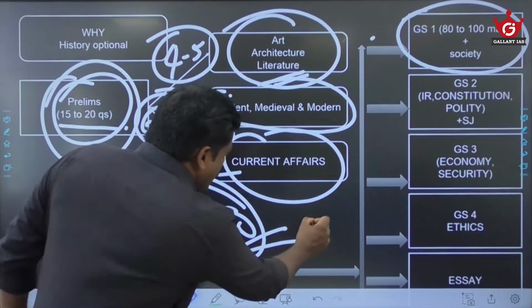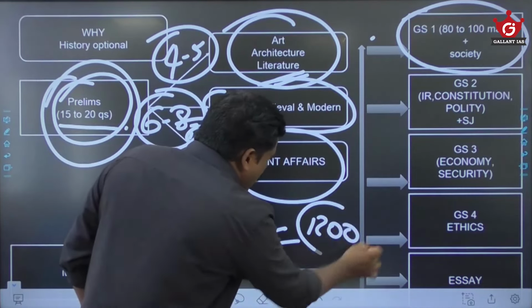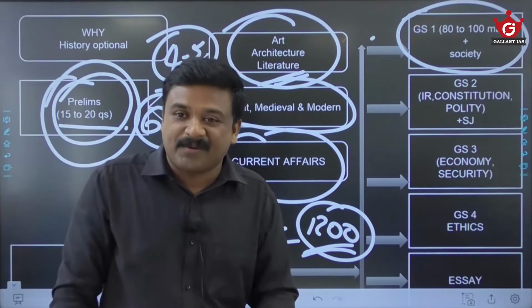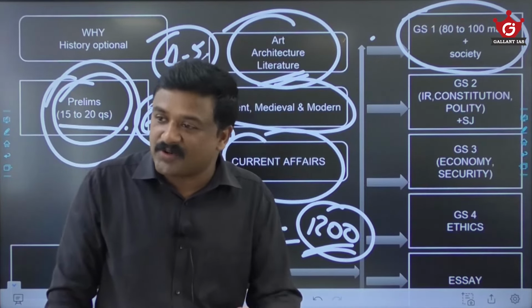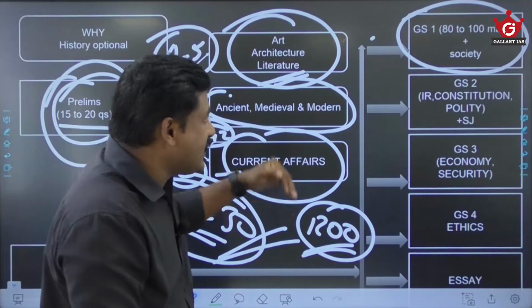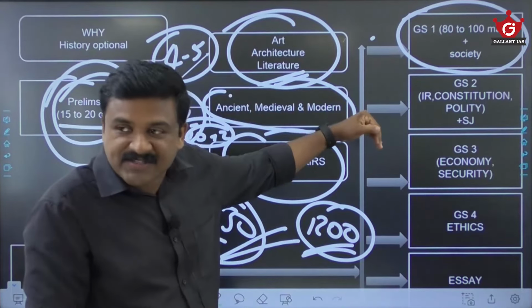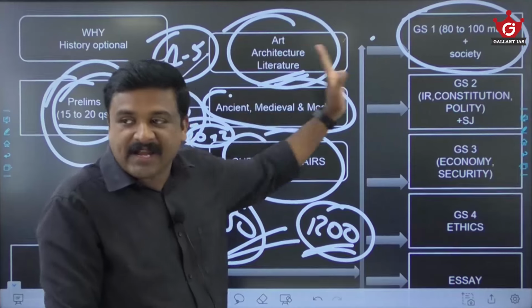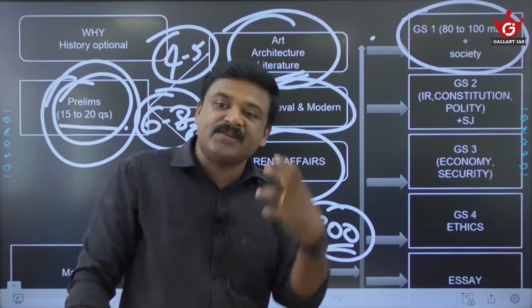Every essay you see, you have to write in 1200 words. You have to bring in different dimensions. Of course, there is a historical dimension. You definitely will add a historical dimension. So history is the only subject, I would say, having this much overlap between your prelims part and your mains part. That is the biggest advantage.